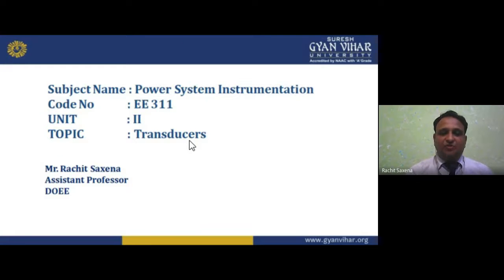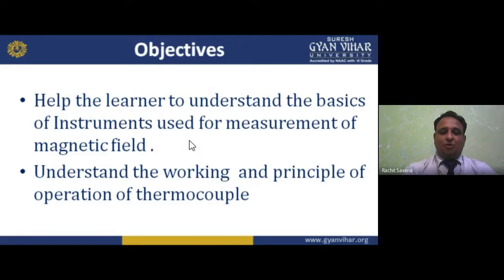Now moving forward, the objectives. Although we are starting unit number 2, there will be some objectives for me and for you also, because you are going to study and understand how transducers work, how many transducers we have, what their working principles are, and what operations they perform.